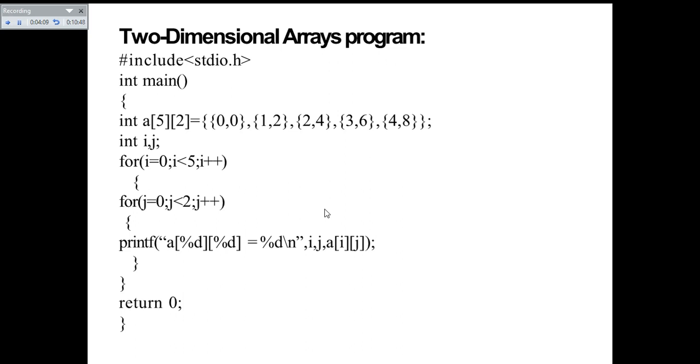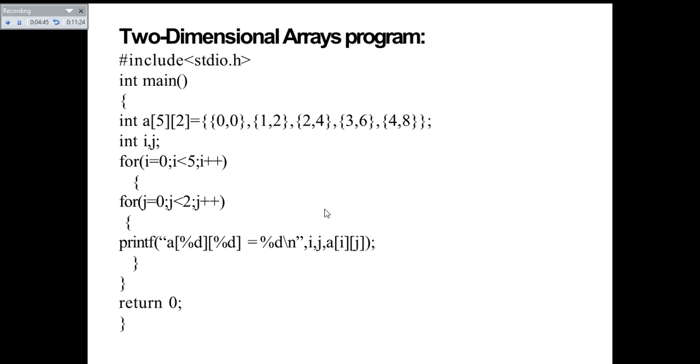After that, it will go back from this inner for loop to the outer for loop, and the i value will be incremented. So i will now become 1, and 1 is less than 5, hence again it becomes true, and it will enter the inner for loop. The j value is now 0 again, and i will be 1. So it will now print a of 1 0 and a of 1 1. Like that, it will print a of 2 0, 2 1, a of 3 0, 3 1, and also a of 4 0 and 4 1.